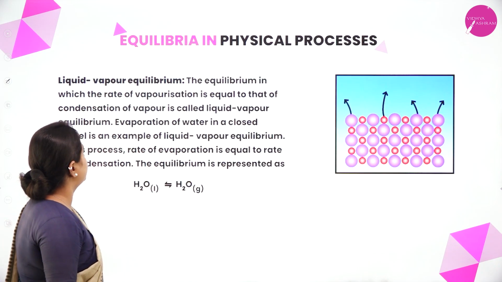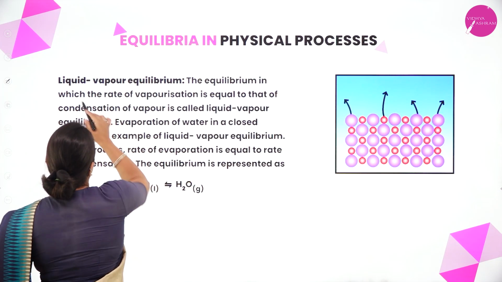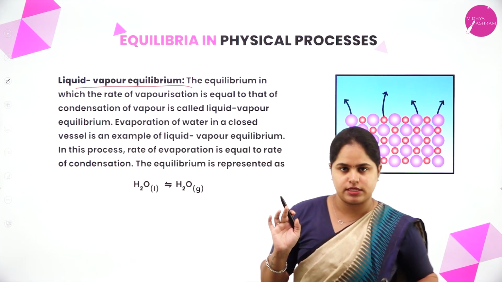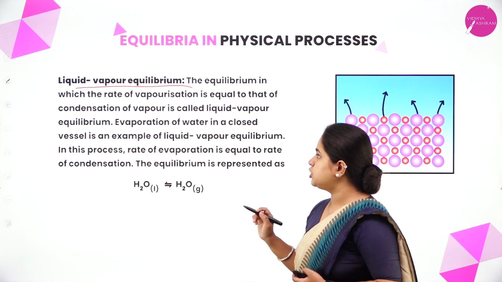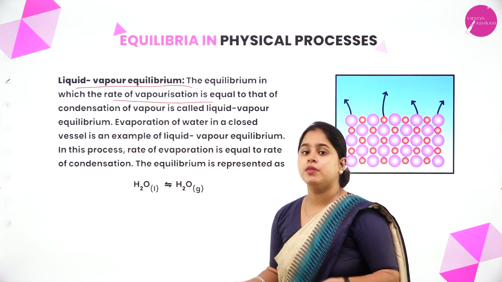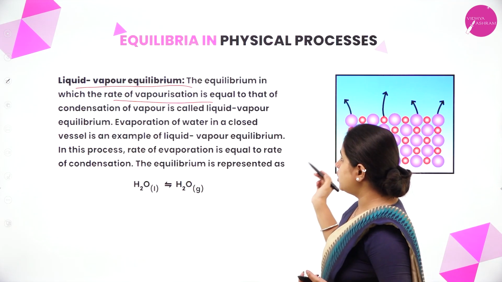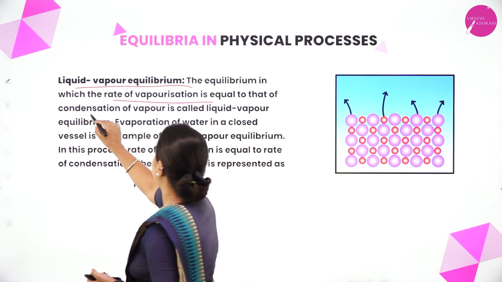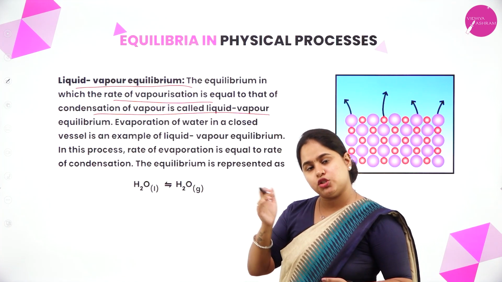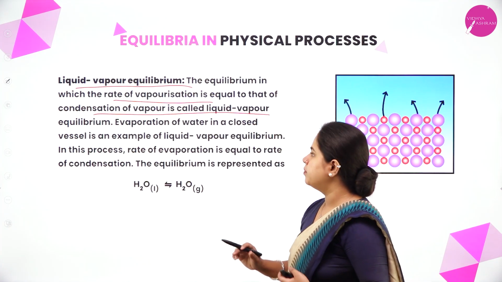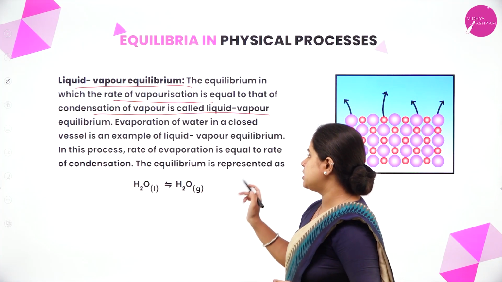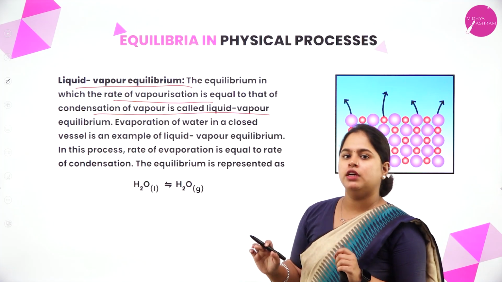Moving on to the next one, that is liquid vapor equilibria. This example we have already discussed. The equilibrium in which rate of vaporization, that is from liquid to gaseous state, is equal to that of condensation of vapor, that is from gaseous state back to liquid state, is called liquid vapor equilibrium. Evaporation of water in a closed vessel is an example. In this process, rate of evaporation will be equal to rate of condensation.